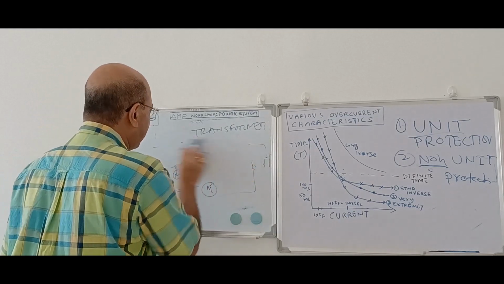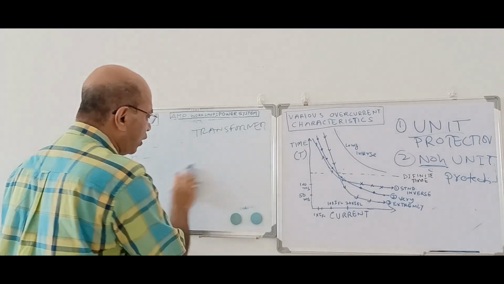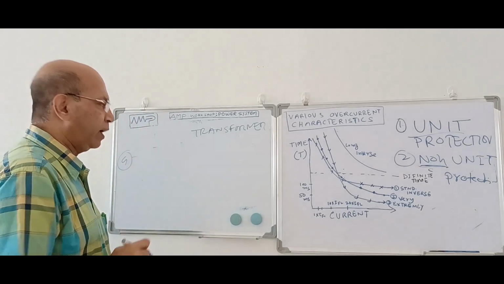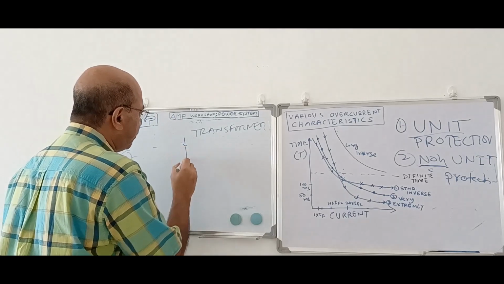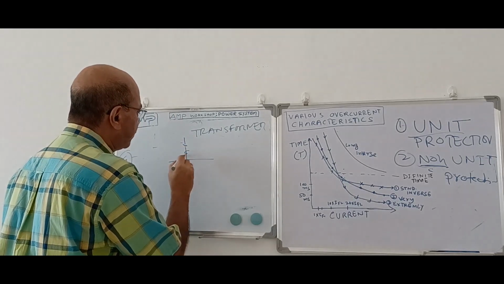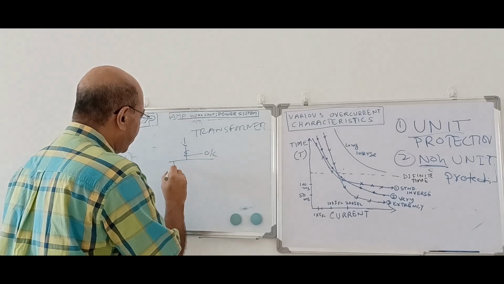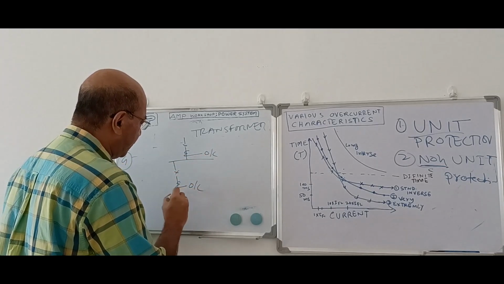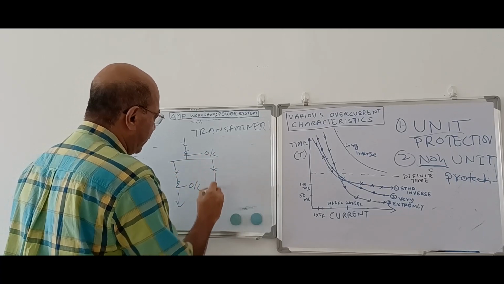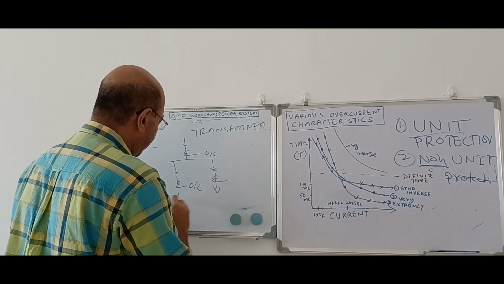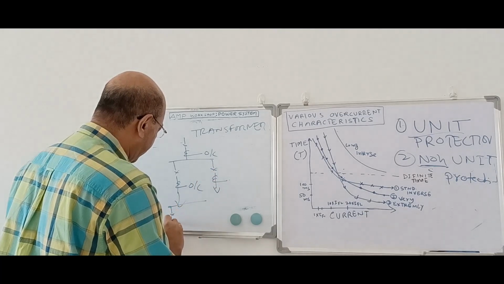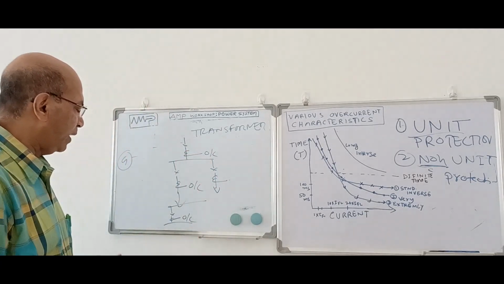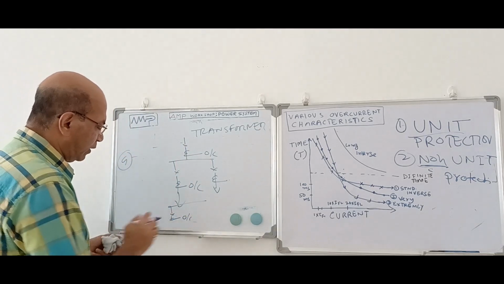So these are the two unit protections. Now if you go to non-unit protection, most of the protections are non-unit protection, like overcurrent protection. I am drawing one circuit. Suppose there is a CT here, and this is overcurrent. Then this is a breaker, this is another feeder, there is a CT, and there is overcurrent here. Then here, same, this is the overcurrent. Then it is going somewhere, and again there is overcurrent like this. This is a CT, this is overcurrent. So this is one of the networks.